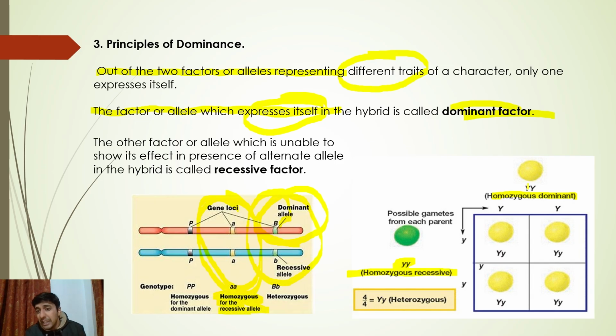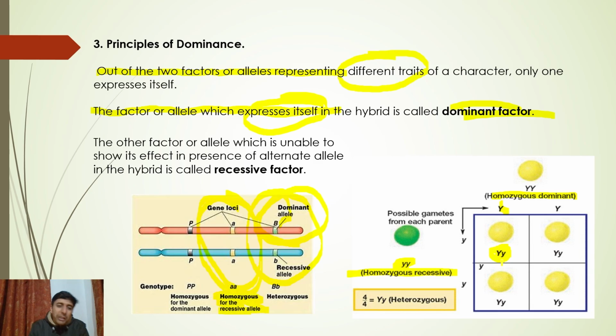But when we do a cross of homozygous and heterozygous, I'll discuss these crosses later on. These are gametes, Y and this Y. This is a heterozygote, right? There is the capital Y allele as well as the small y allele. But whose effect are we seeing? Which is showing its effect? Is yellow showing its dominance or is green? Yellow is showing its dominance even in the presence of the recessive allele. That is why it's dominant.